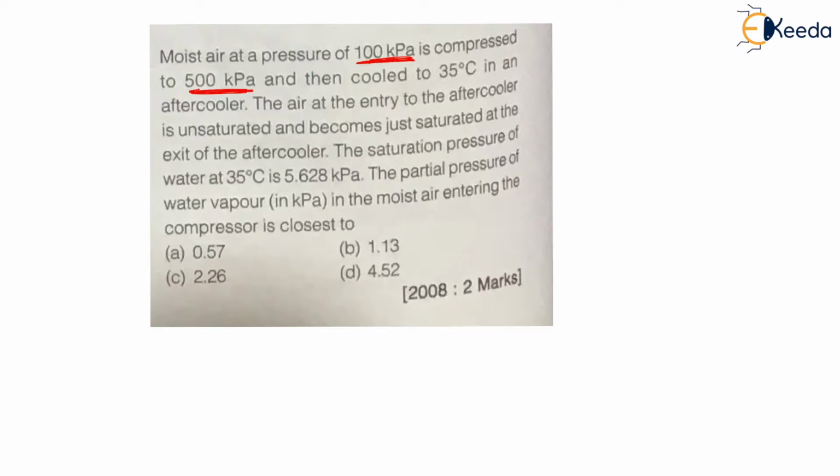Let us say, if I draw temperature versus entropy diagram, right? On temperature versus entropy diagram, there will be a liquid vapor dome as there is a moist air. Now initial pressure is P1, which is nothing but 100 kilopascal, and it is compressed to the P2, which is nothing but 500 kilopascal, right?